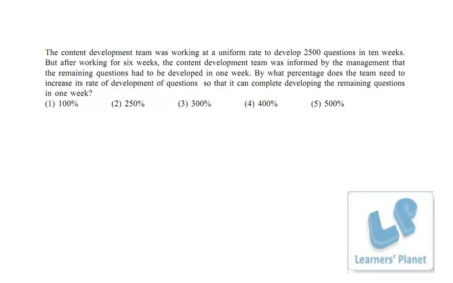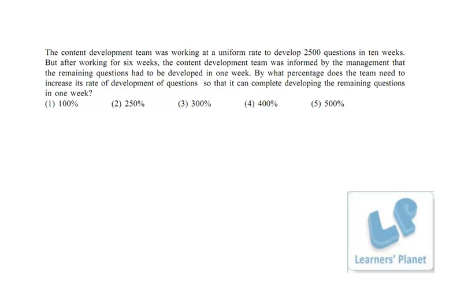See, the total work is of 10 weeks and the total work is 100%, right? So 10% work is done in each week. Maybe if you say 10 weeks or 6 weeks, or maybe 10 days, 6 days, numerically there is no difference. So 10% work is to be done per week. So in 6 weeks 60% of the work is done. 60% of 2,500, that is 1,500 questions are already done.